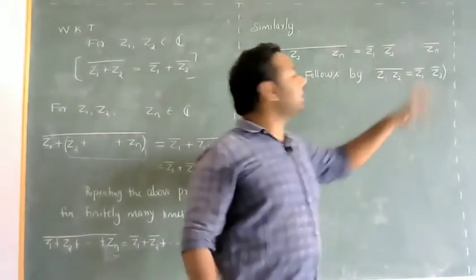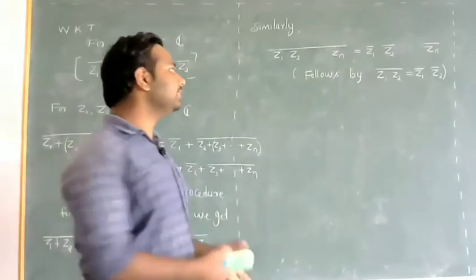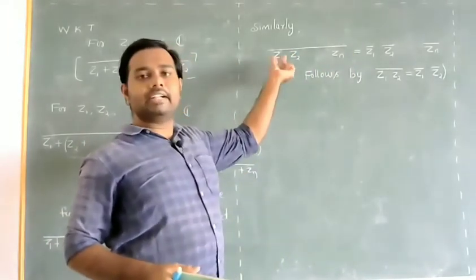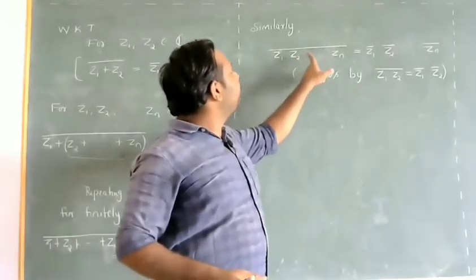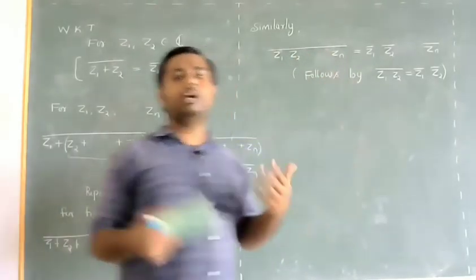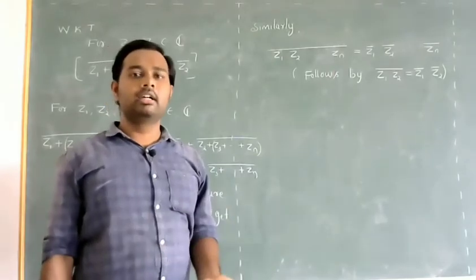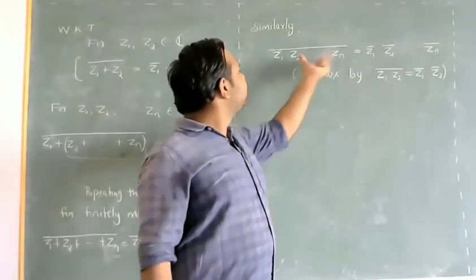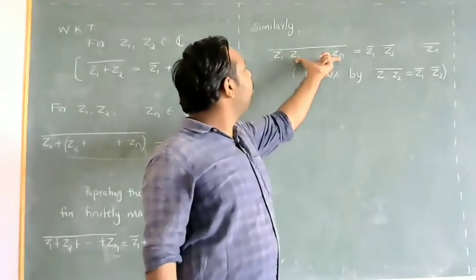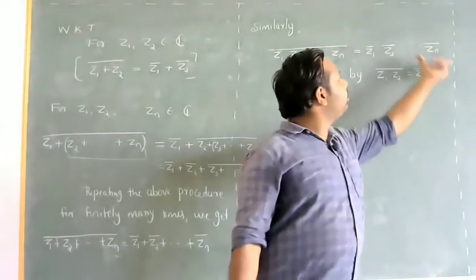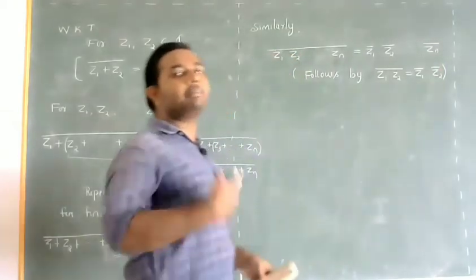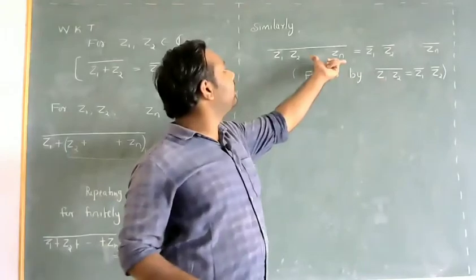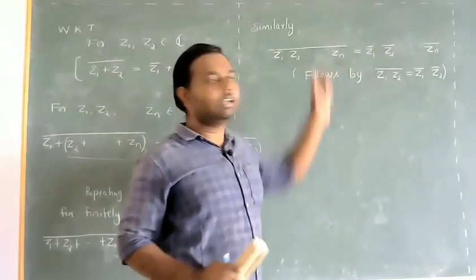So using this repeatedly, we'll use the same idea once again. We'll group these numbers. First take Z1 as one complex number, and Z2 into Z3 into so on Zn. Multiplication of complex numbers gives again a complex number, so this will be considered one complex number. So Z1 into Z2 whole bar is Z1 bar into Z2 bar. Apply this identity repeatedly, then you will get this result, right?